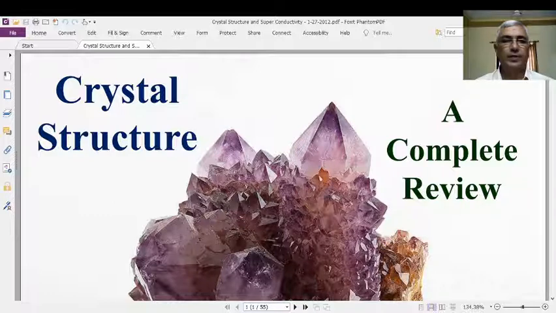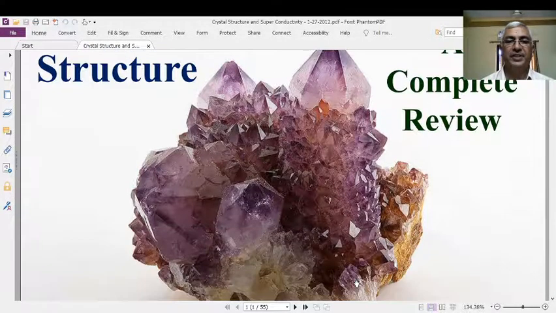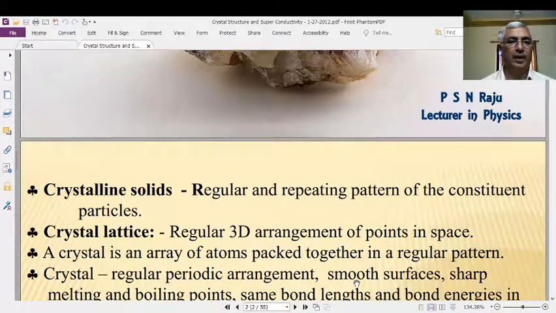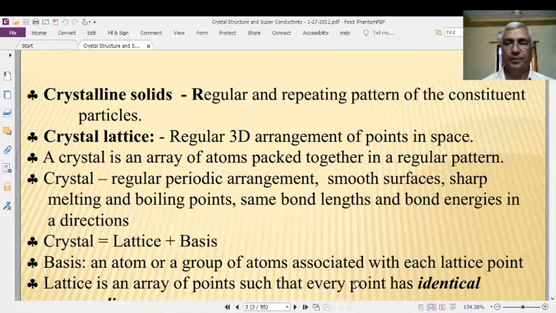In this class, we will discuss some of the interesting things relating to the crystal structure. We know that the solid state of matter has its own characteristics.